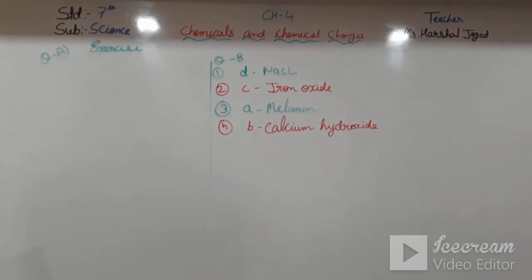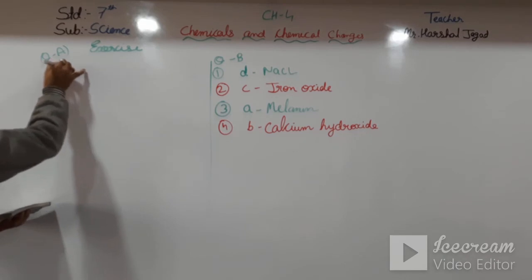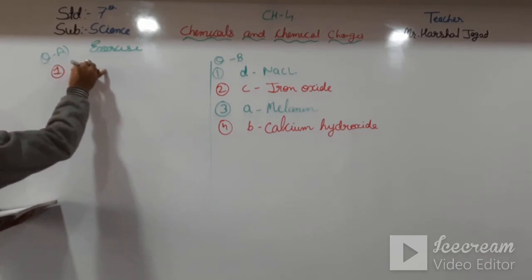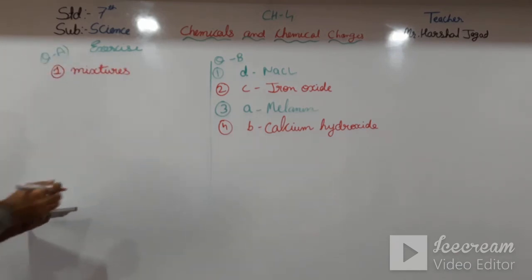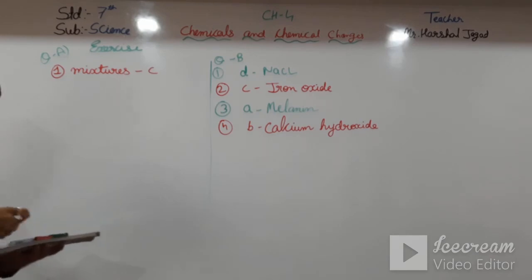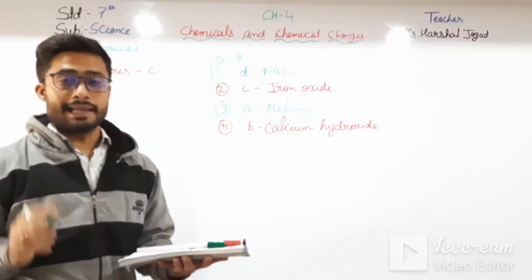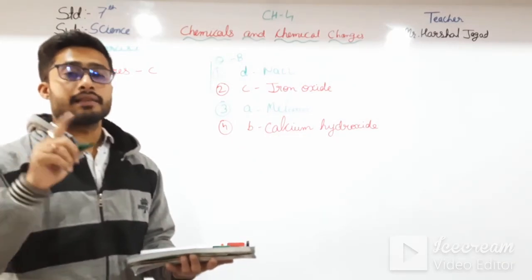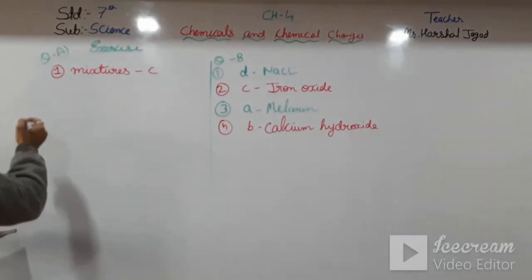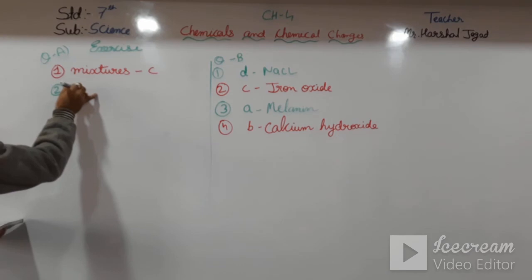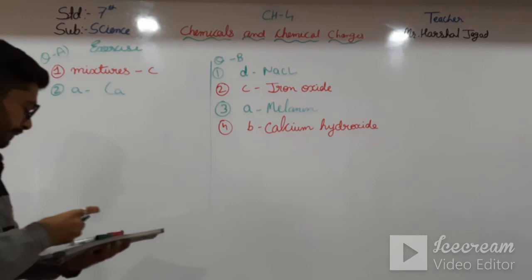So the first one is mixtures, that is C. Second one, the chemical symbol of calcium. C is for carbon, but Ca is for calcium. So the second one is A, capital C and small a, that is calcium.